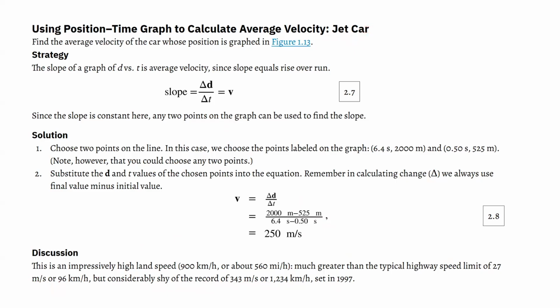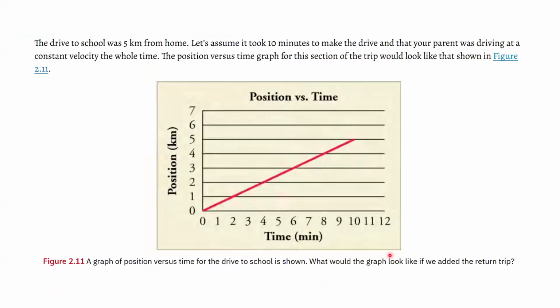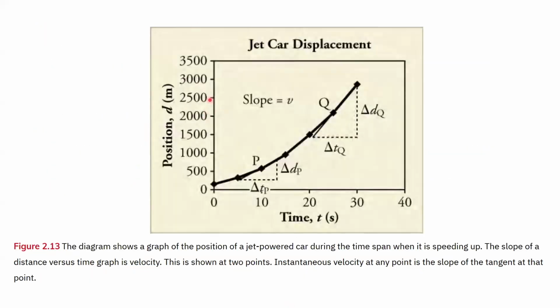So it makes sense. This is one of the reasons why we make graphs like this. With this graph, position over time, we can calculate the average velocity. It gives us useful information. Here they're showing that jet car displacement, where over time it goes really quick.